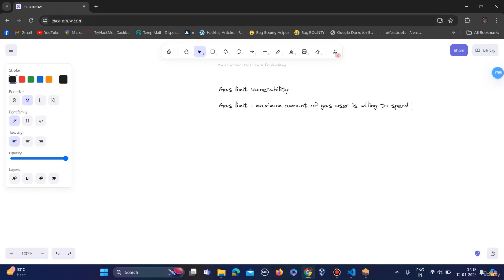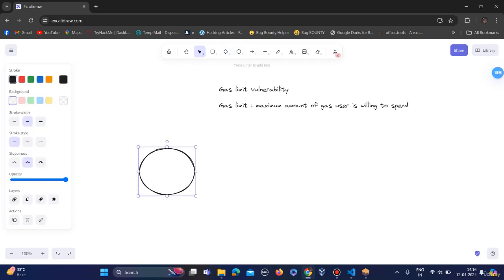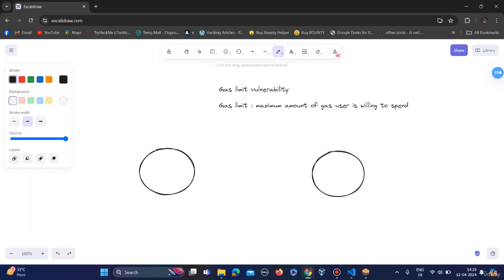So let's take an example. Suppose this is A, and this is B, and A is transferring some funds to B.